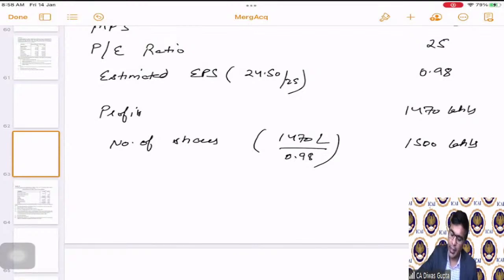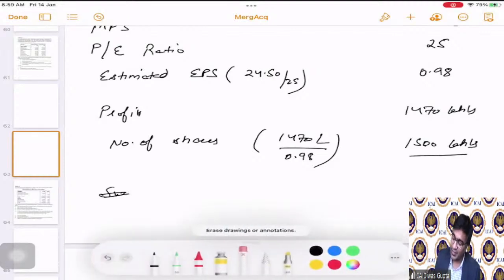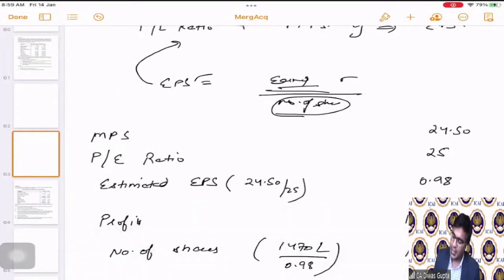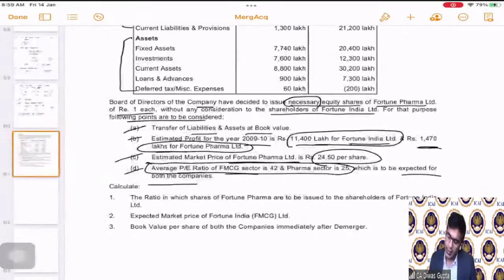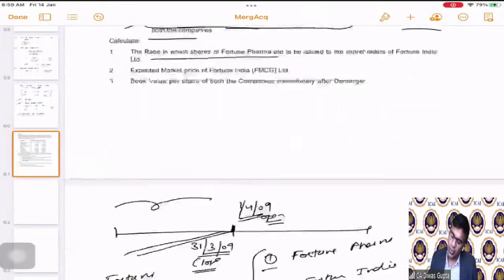Okay, so the number of shares, 1470 lakhs divided by 0.98, is actually 1500 lakhs, correct? That means the swap ratio, or not the swap ratio would not be the right word, but the ratio in which, because the question was, the ratio in which the shares are to be issued, correct?